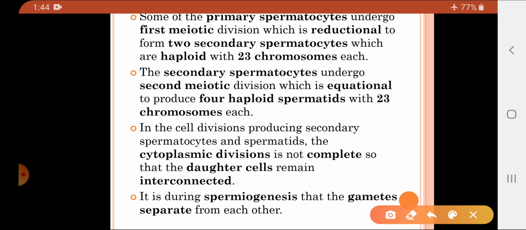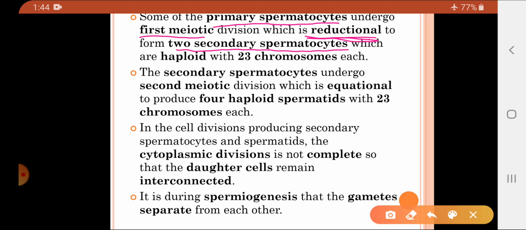So, what happens in the primary spermatocytes? Some of the primary spermatocytes undergo the first meiotic division, which is a reductional division, resulting in the formation of two secondary spermatocytes.